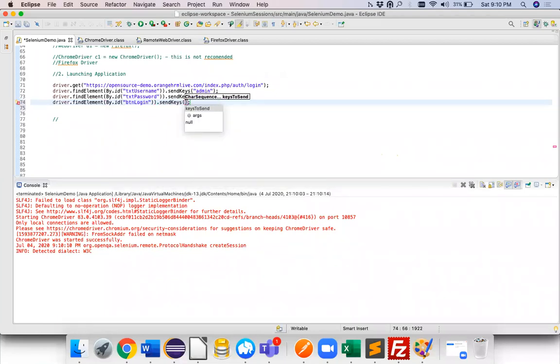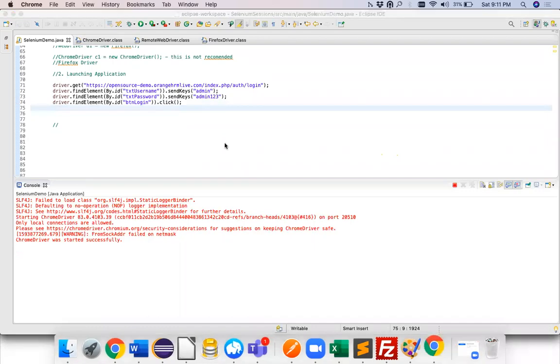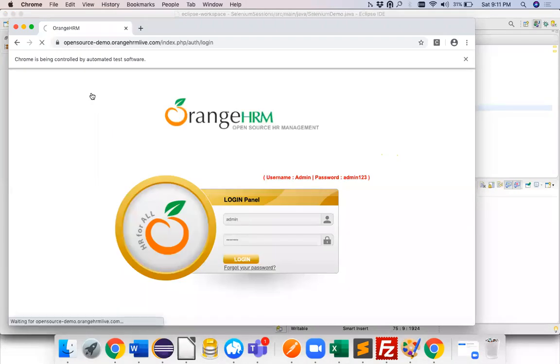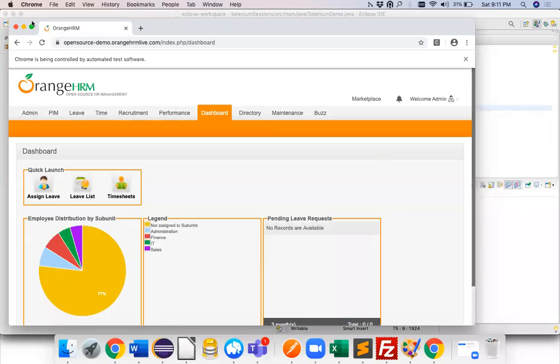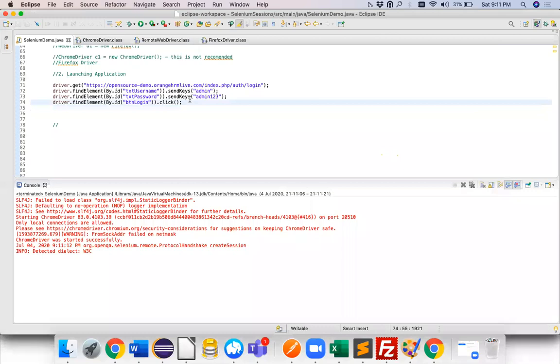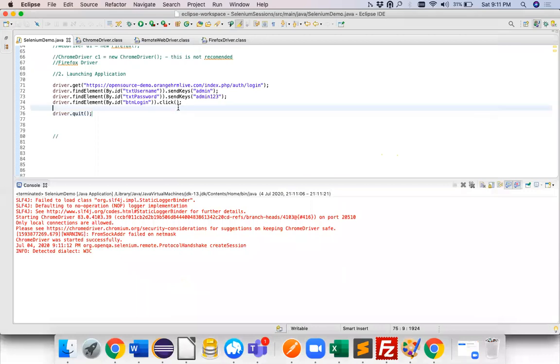Sorry, we don't have to use send keys over here. We have to click, right? This is a button. So I'll say click. Okay, and I'll just click this. Now when I run this, okay, it has logged into your system and it is not closing the browser because we have not specified to close the browser. So you can say driver dot quit. Now it will execute and it will also close your browser.